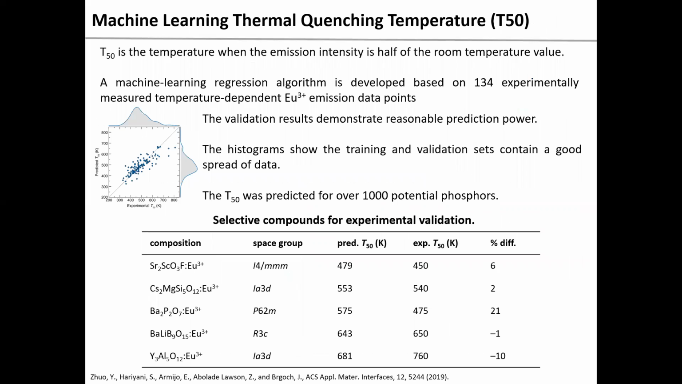Besides proper bandgap and high efficiency, a good phosphor should be thermally robust. Thermal quenching temperature T50 is used as an indicator of thermal behavior, which is the temperature when the emission intensity is half of the room temperature value. A machine learning regression model was developed based on experimentally measured T50 data. The T50 for more than 1,000 potential phosphors were subsequently predicted. The experimental validation results demonstrate the reasonable prediction power of the machine learning model.